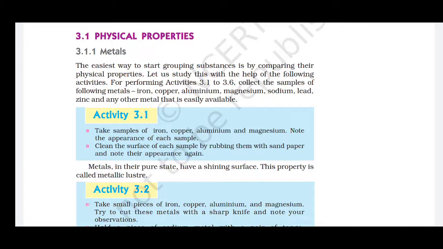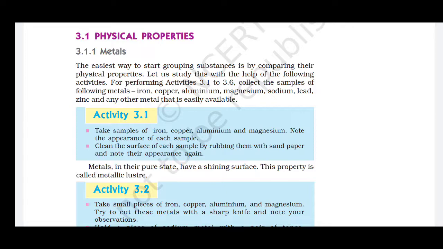There are total 118 elements which are classified into metals, non-metals and metalloids. Metals and non-metals properties we will be doing in this chapter, and metalloids have a combination of properties of both metals and non-metals.